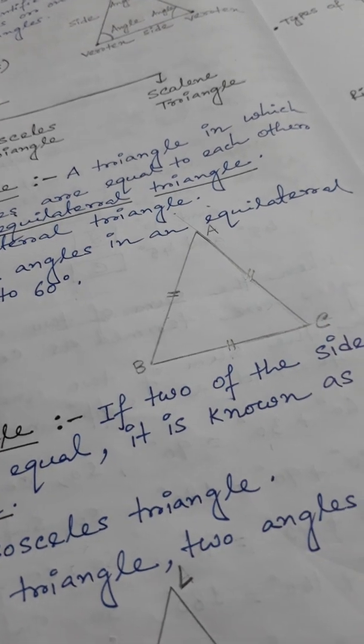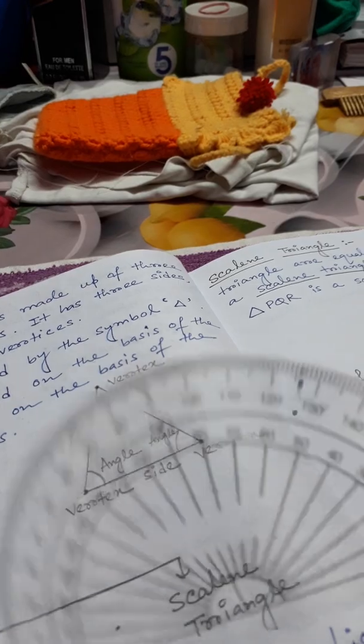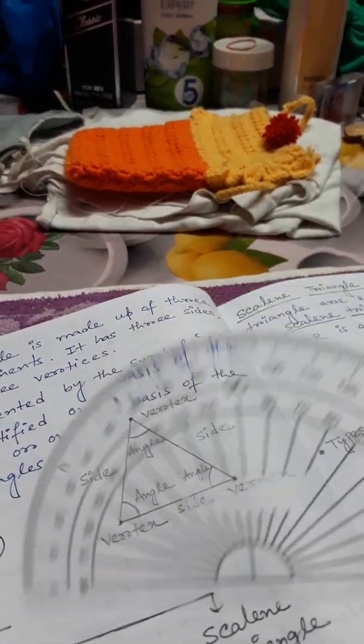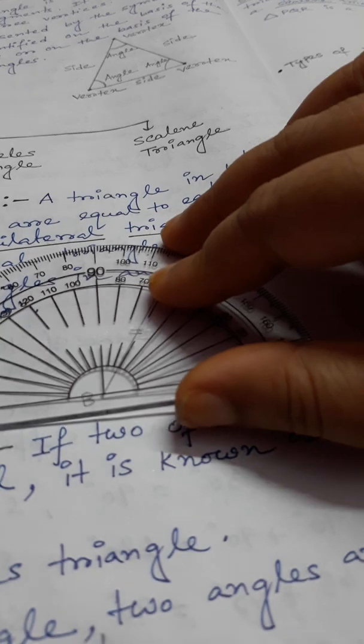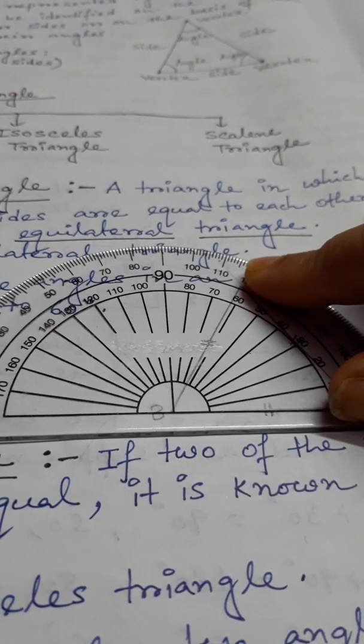Okay, let's see. Student, this is my protractor. I want to show you that this angle of this equilateral triangle is 60 degrees. You know how to measure an angle, you already learned this.